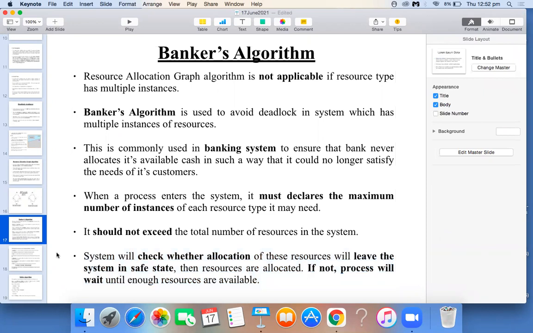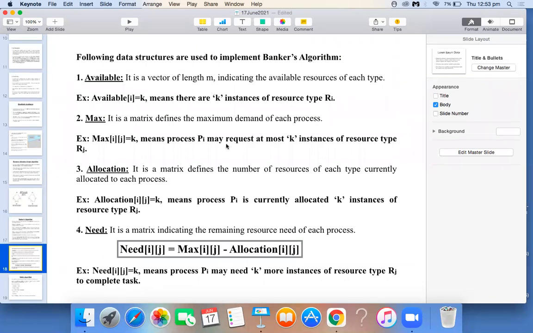Right. So your Banker's algorithm, we are again dividing into 2 different algorithms. The first algorithm is to check the safe state of the system, whether the system is safe or not. We use an algorithm for that. It is a part of your Banker's algorithm, and that is called the safety algorithm. Before discussing that, we will see what are all the variables or data structures we use in our Banker's algorithm.